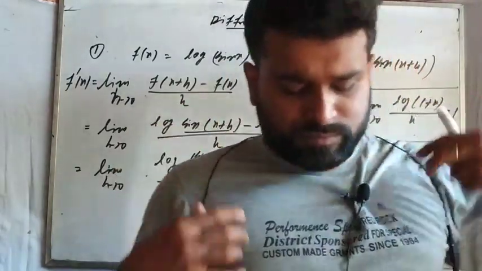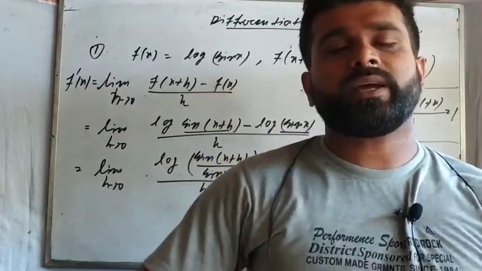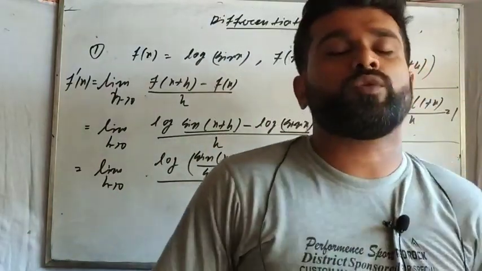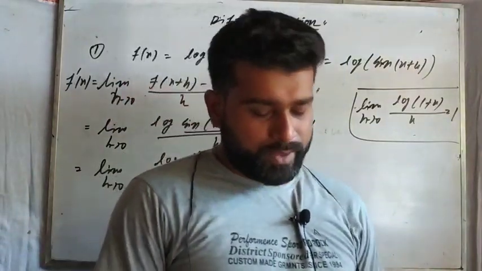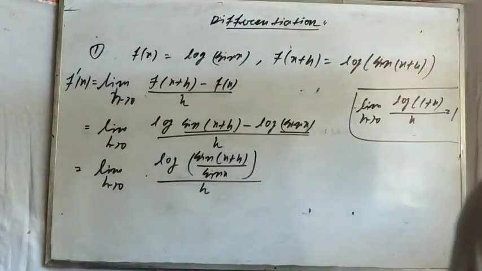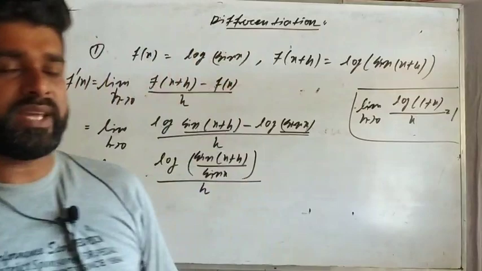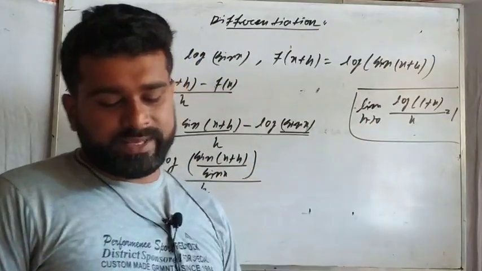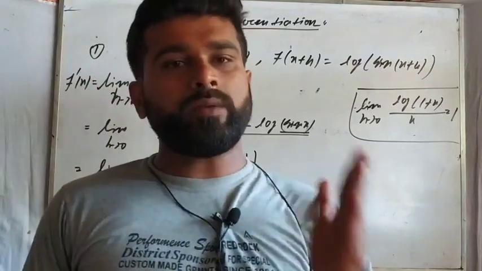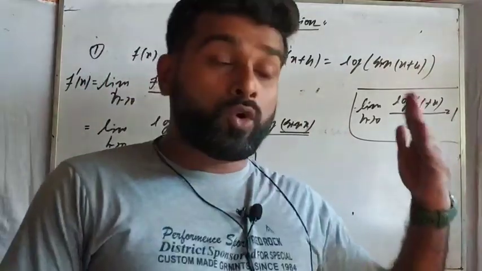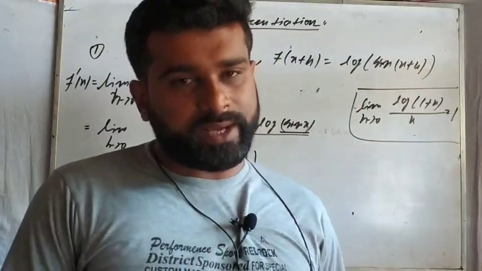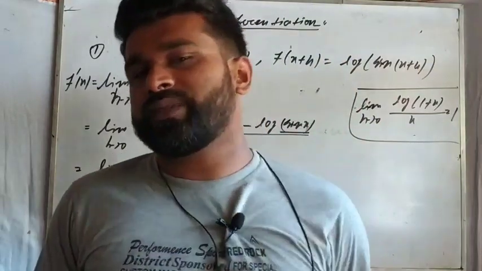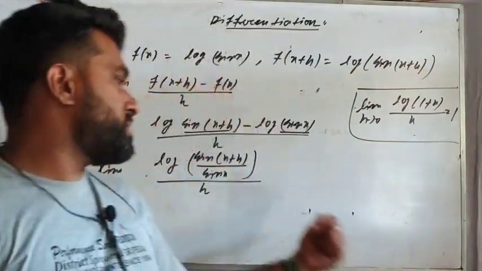Okay, so here you can compare the given expression with the logarithmic formula. In the formula, 1 plus x, that means 1 plus should be there, but there is no 1 plus in this expression.